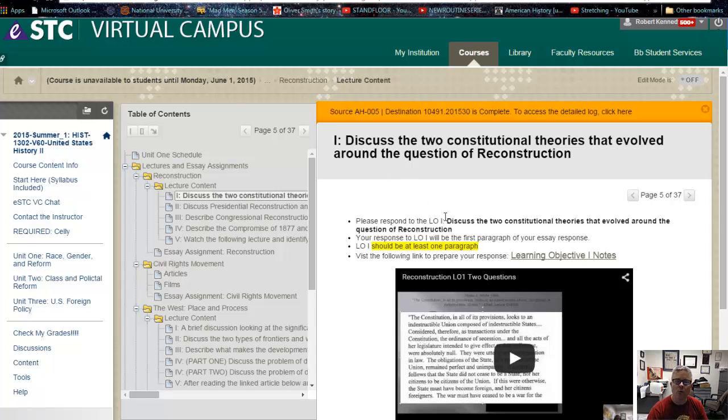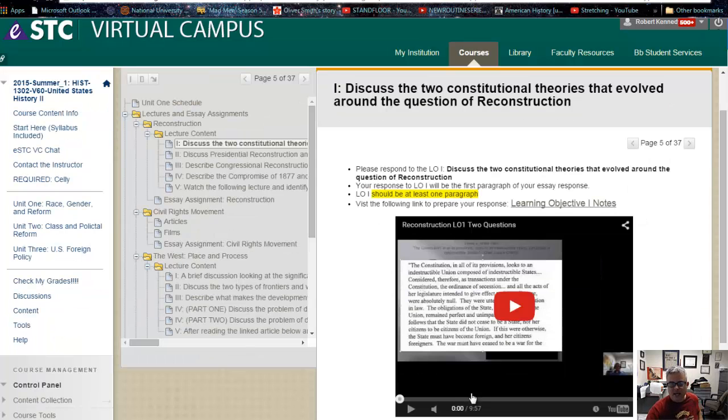You're going to write, probably as it indicates right here, at least 1 paragraph. Let me emphasize at least. Sometimes it could be more than 1 paragraph. And some of these learning objectives will say at least 2 paragraphs. So when it says at least, that's a guideline to you that if you aren't writing a full paragraph for this particular learning objective, if you've only written 1 or 2 sentences, that's a nudge to you to go back to the information to see if there's more you could put into it.